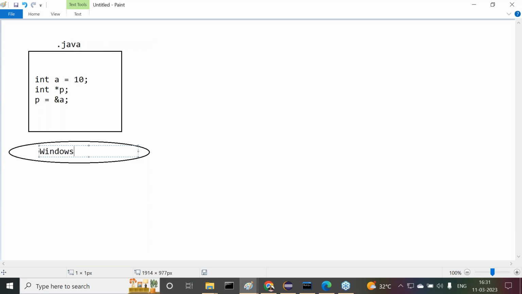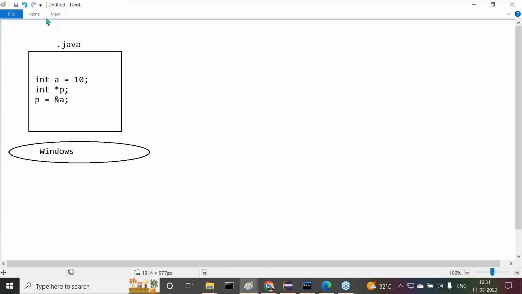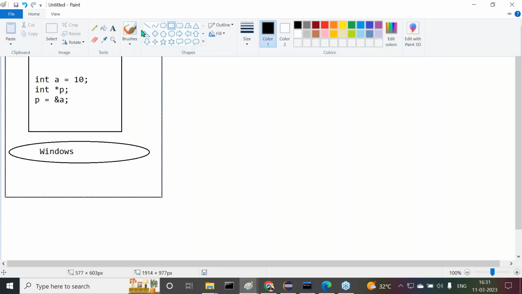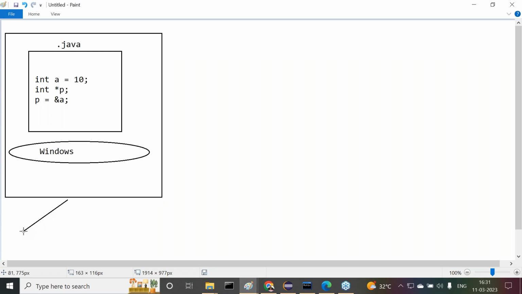I compiled this program on the Windows operating system, which is available in a computer. This is one separate computer, and there I tried to compile my program.